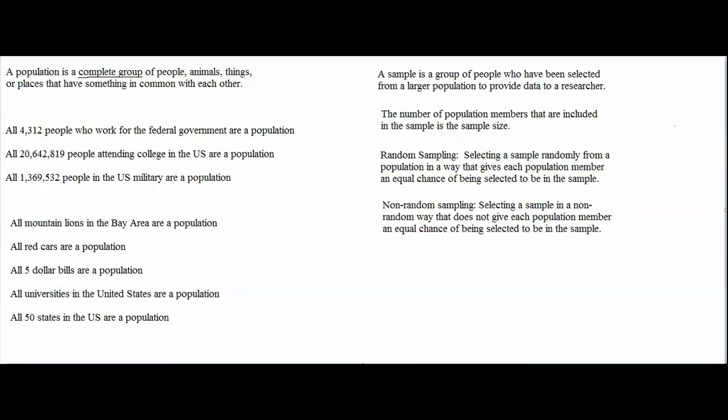Random sampling is sometimes called probability sampling, and non-random sampling is sometimes called non-probability sampling. The reason why these terms are used is because random sampling gives all population members an equal chance of being selected, and non-random sampling does not give all population members an equal chance of being selected.